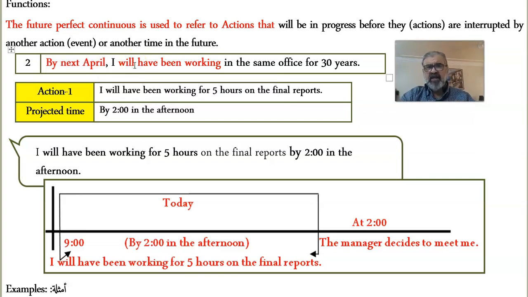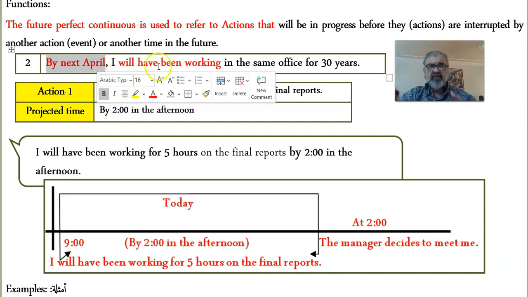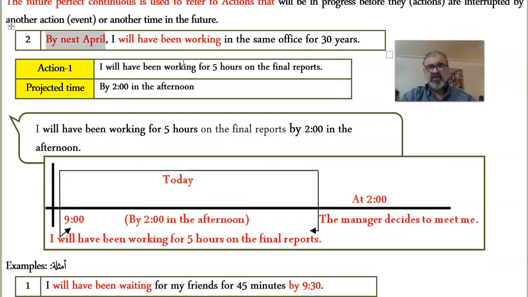So let's say that someone asks you, how long have you been working in this office? I've heard that you are going to retire, you're going to quit your job. So he tells them, yes, because by next April, when next April comes, that is like, assumingly, 4 months from now, I will have been working in the same office for 30 years. I started working in this office 30 years ago. Going back in time 30 years ago and remembering another few months from now, you will have been working in the same office for 30 years.